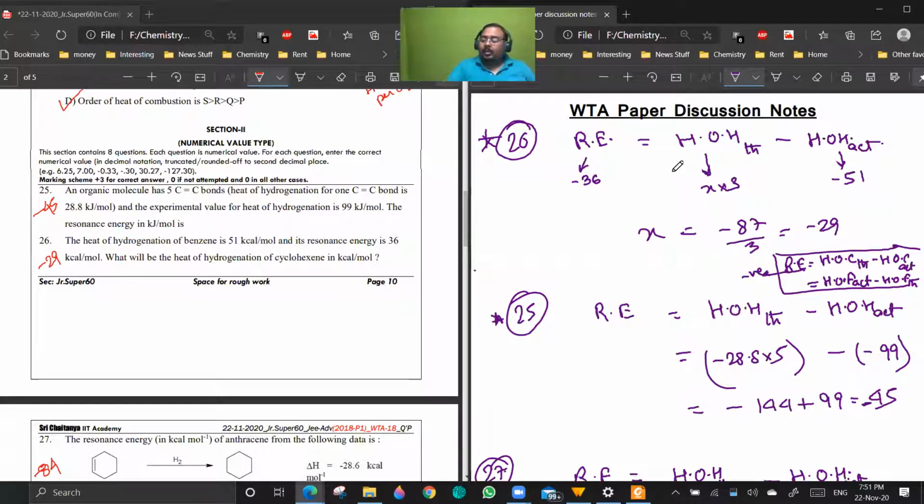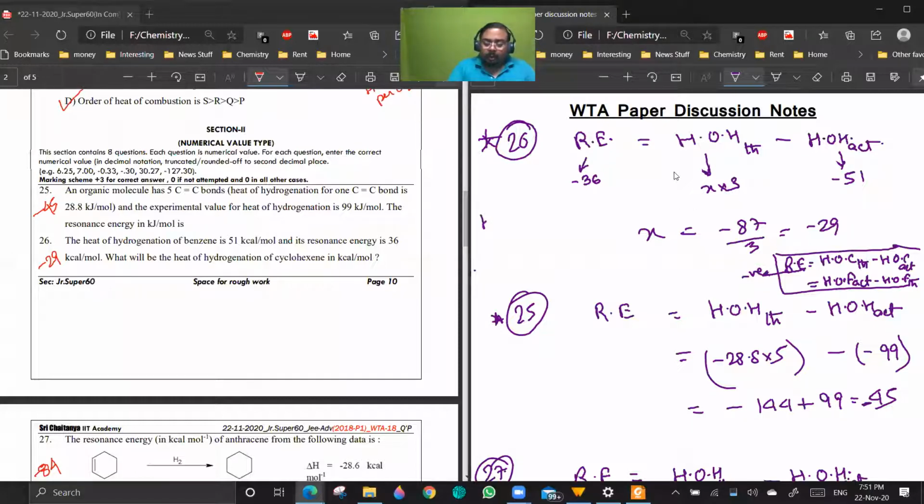So you see, resonance energy is what? Heat of hydrogenation theoretical minus heat of hydrogenation actual. Similarly, resonance energy is also heat of combustion theoretical minus heat of combustion actual. And in terms of heat of formation, it gets reversed: heat of formation actual minus heat of formation theoretical.